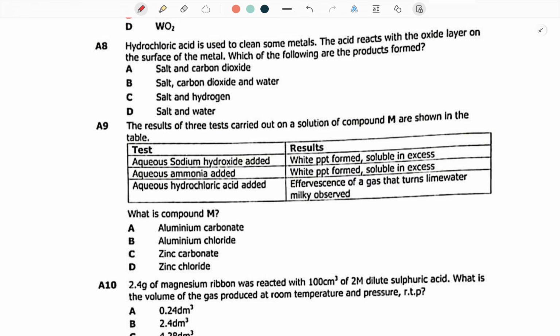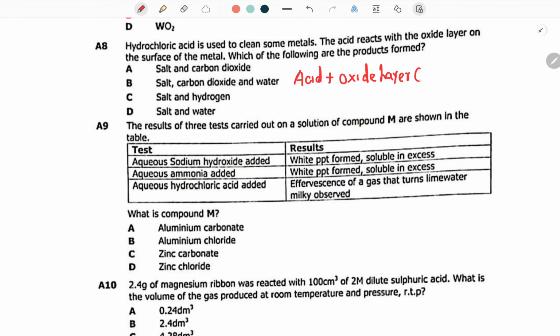Hydrochloric acid is used to clean some metals. The acid reacts with the oxide layer on the surface of the metal. Which of the following are the products? So we've got an acid which is reacting with an oxide layer, an oxide layer of a metal.